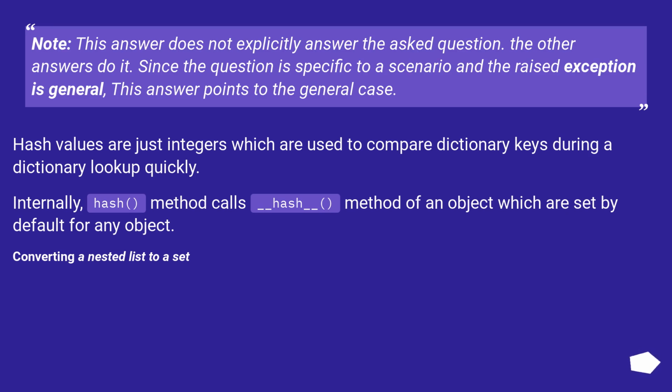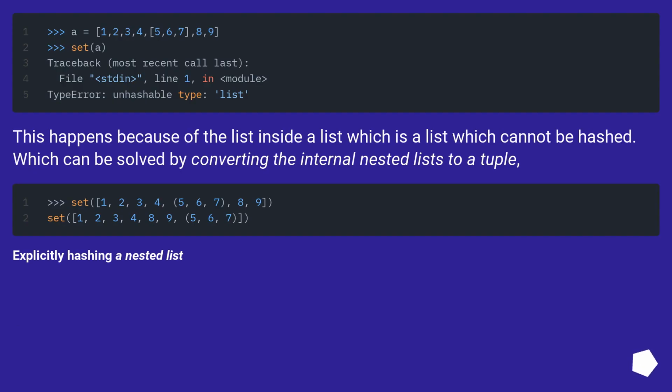Converting a nested list to a set. This happens because of the list inside a list, which is a list that cannot be hashed, which can be solved by converting the internal nested lists to a tuple.